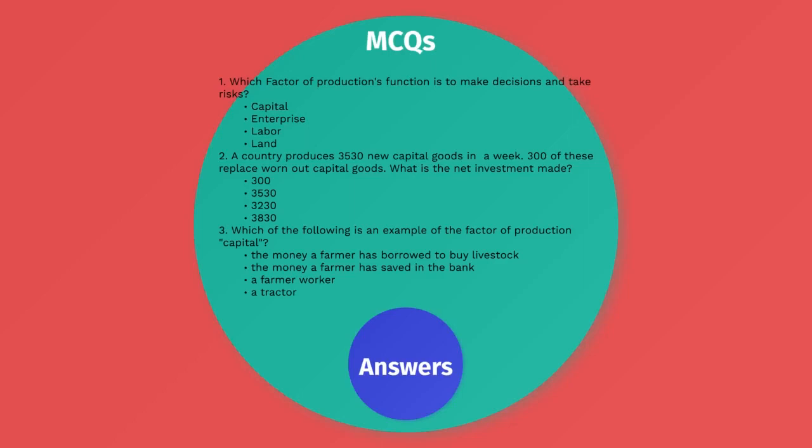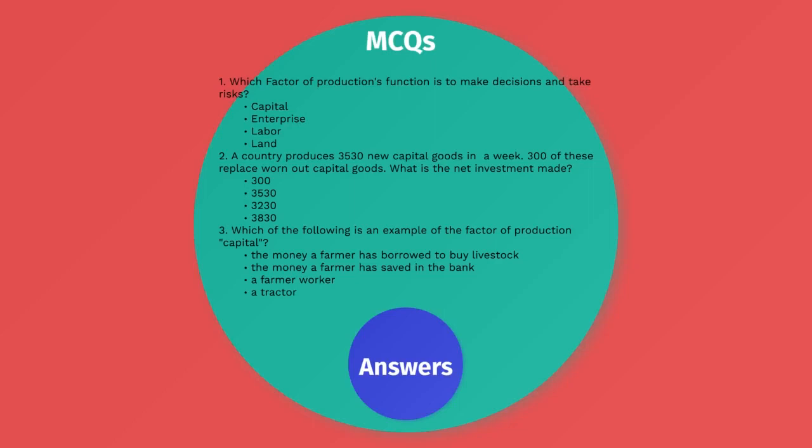They are talking about the money borrowed, so we won't really include borrowing in production. Money a farmer has saved in the bank: the money the farmer has saved can be earned from somewhere else too, or they might have it already at home. So it is not used in production, so we will not include that also.